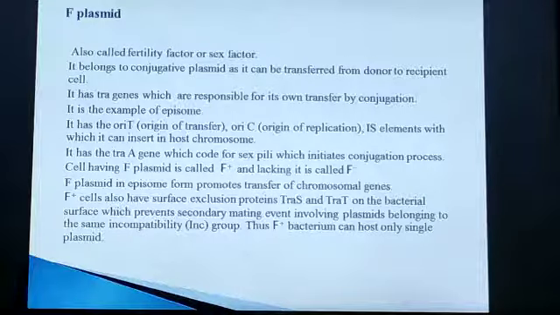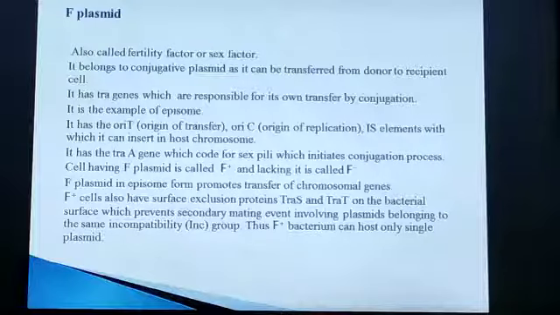F plus cells also have surface exclusion proteins, for example TraS and TraT, on the bacterial surface, which prevent a secondary mating event involving plasmids belonging to the same incompatibility group that we have seen. The F plasmid is present in a cell in a single copy.